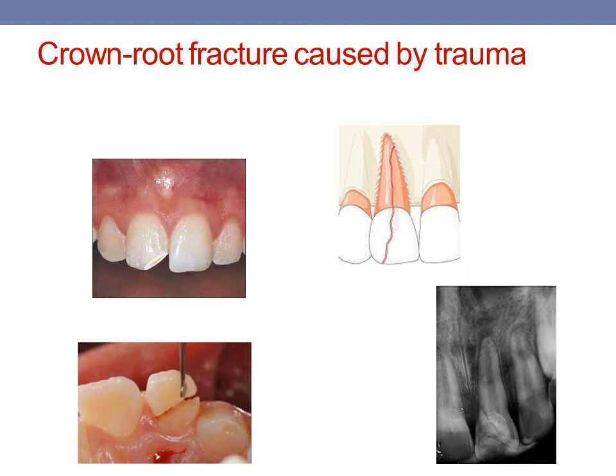Now vertical root fracture can also occur because of trauma and it is associated with non-vital as well as vital teeth. Now vertical root fracture is a pathogenic communication between the pulpal tissue and the periodontal tissue.